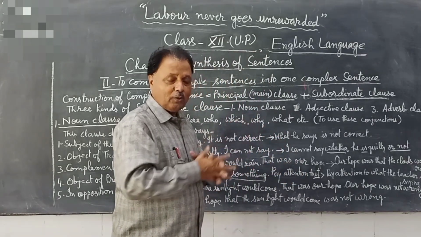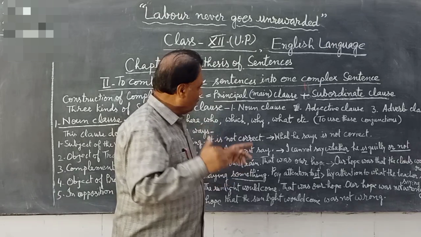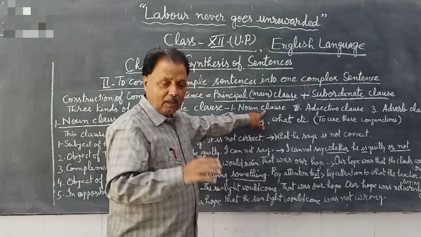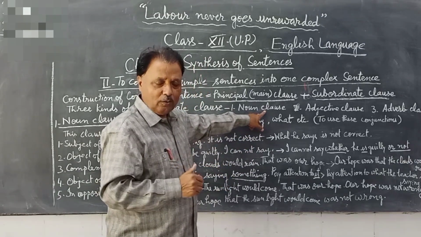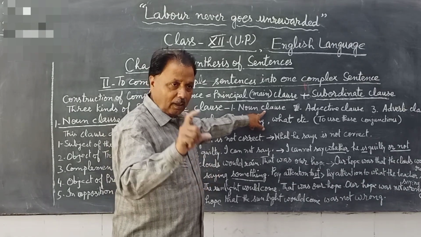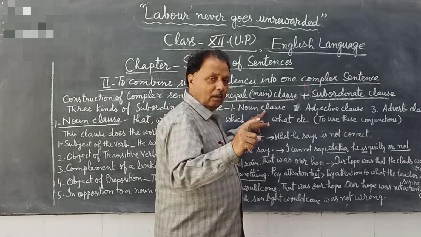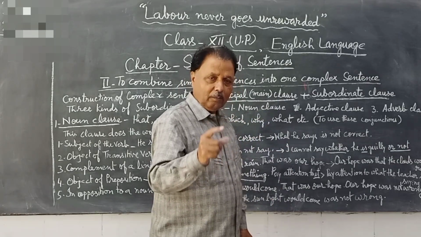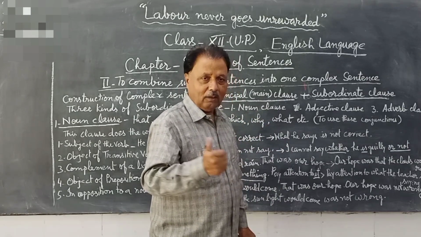Why are they named so? Come to the point, noun clause. Students, you know about nouns. A noun is a word which is the name of any person, place or thing.